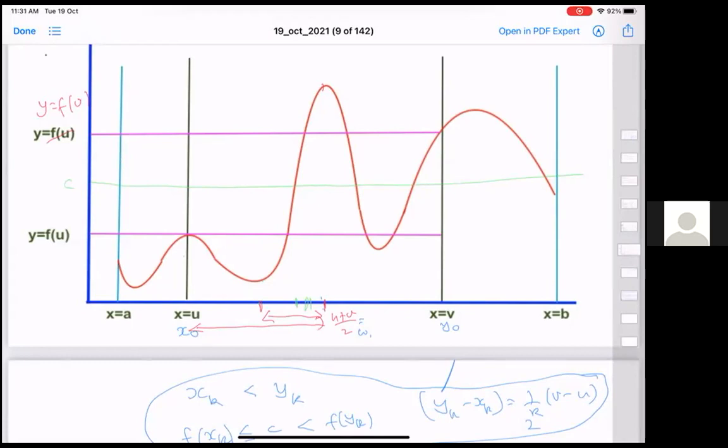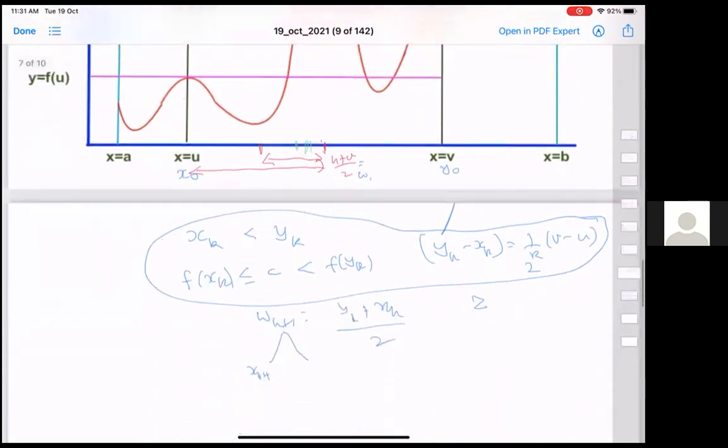You divide it into 2 parts, and if the midpoint is above, you move the next y to that point, and if it is below, you move x to that point. So either way, in the next step, your x will be less than or equal to the green line, and y will be greater than or equal to the green line. And you can keep repeating. Each time you are reducing the distance by a factor of half.